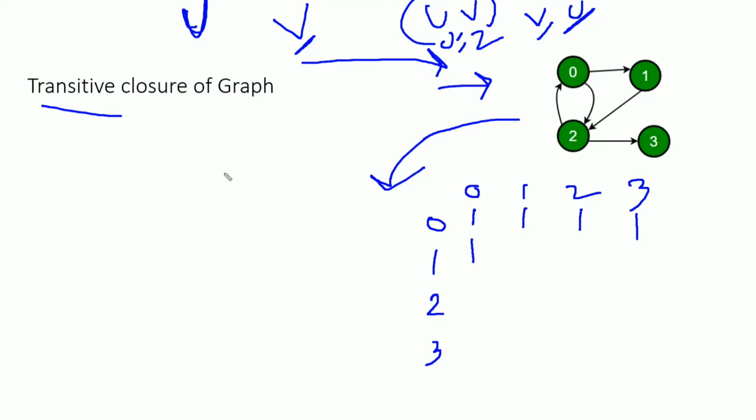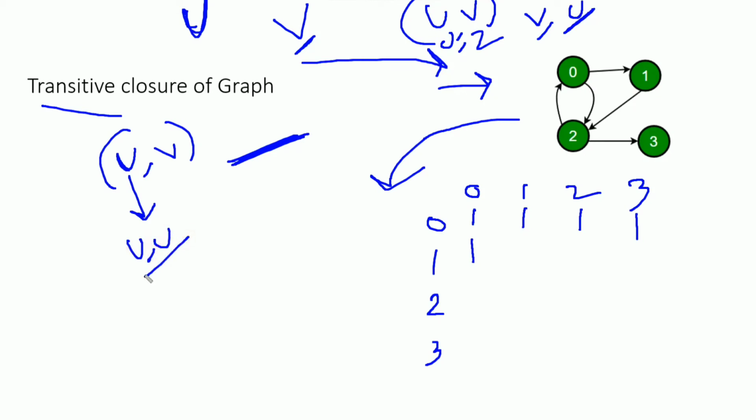Basically, there will be a pair, U comma V. We need to find whether all the vertices are reachable from vertex U or not. If we consider U comma U, yes, it is reachable, because a vertex to itself is always reachable. Now U to some other vertices: we need to find, and if there is a path, then we fill this reachability matrix with 1, otherwise with 0.